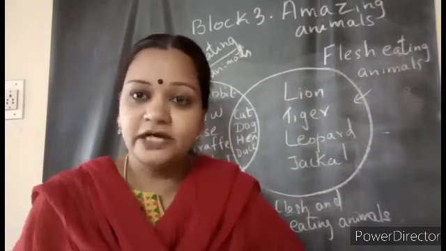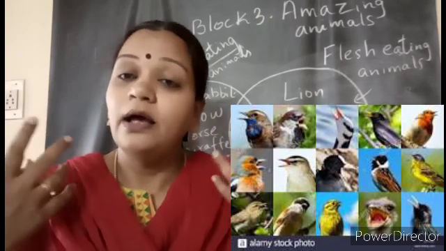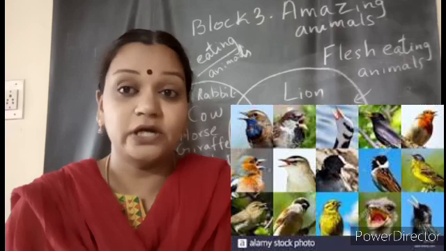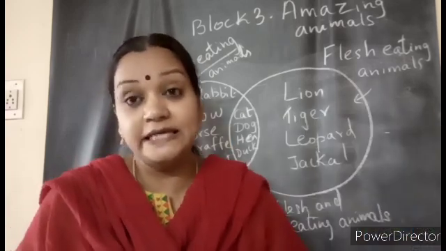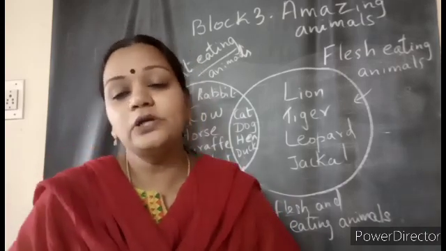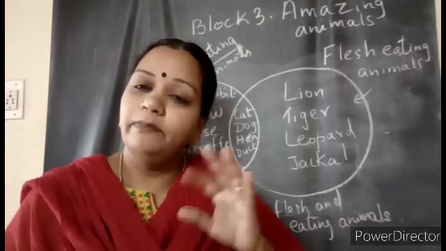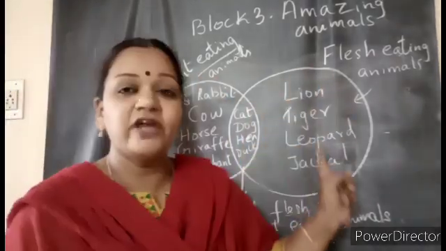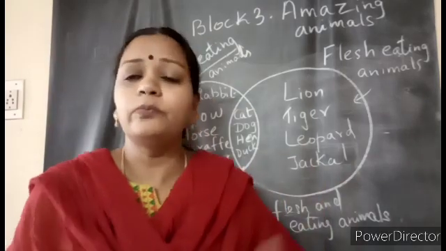We also learned about birds, right? So many birds we learned. They fly here and there, and there are some birds, like the vulture we learned about. Do you remember vulture and all? They will eat the flesh of other animals. Vulture, kite, eagle and all will eat the flesh of other animals. So like that, the eating habit differs from one animal to another. Mainly we have three groups. Some of them are plant eating, some are flesh eating, and some animals eat both flesh and plant.